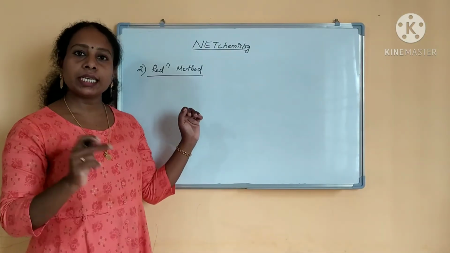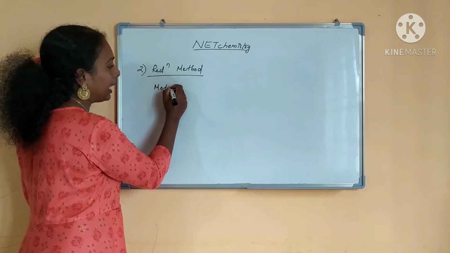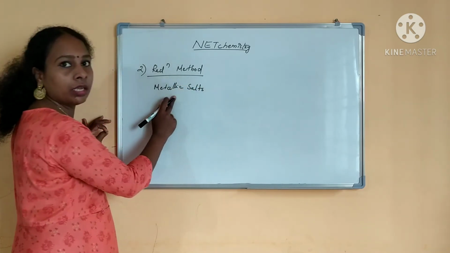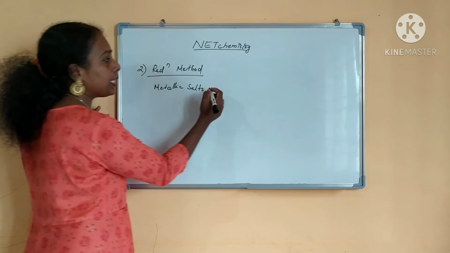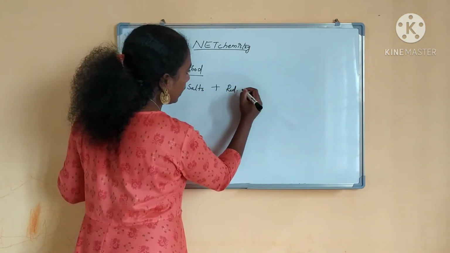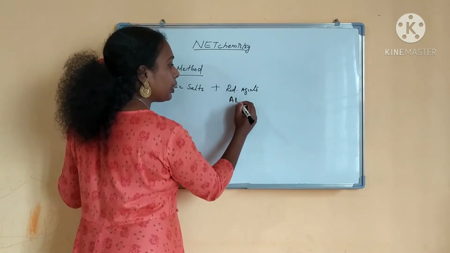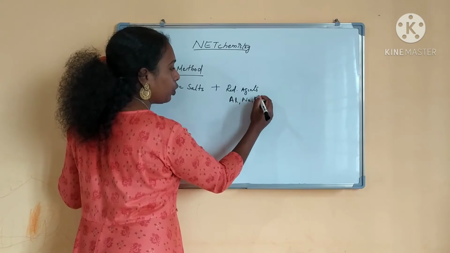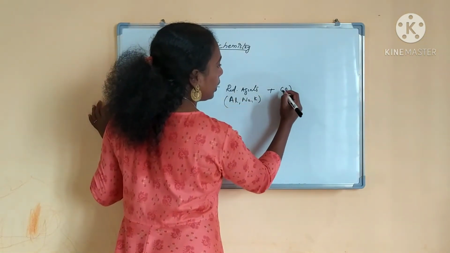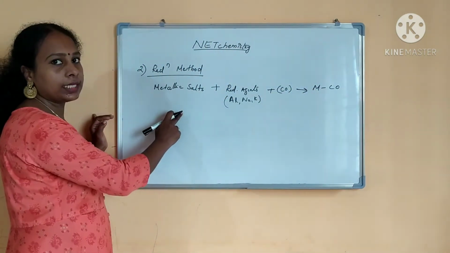The next one is the reduction method. How to do the reduction method? You have to take metallic salts, either metallic chlorides, we can say metallic salt you have to take, and some reducing agents you have to add. What all are the reducing agents you can use? Alkali metals you can use, aluminum, sodium, potassium, all these reducing agents you can use, and you can use CO. Then what will happen? You will be getting the metallic carbonyls. So this is the reduction method.